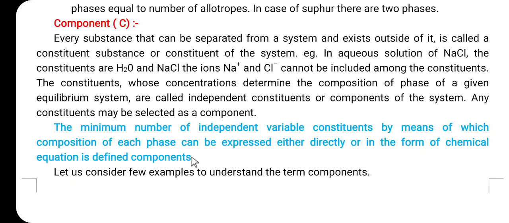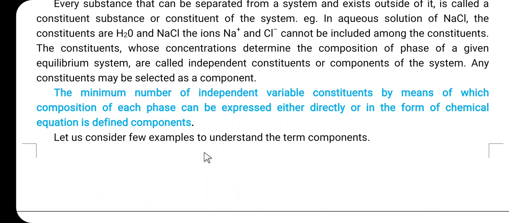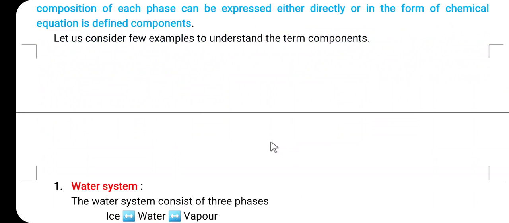So, once again let us consider the definition of the component. The minimum number of independent variable constituents by means of which the composition of each phase can be expressed, either directly or in the form of a chemical equation, is defined as the component. So, let us consider some examples just to understand the term component.